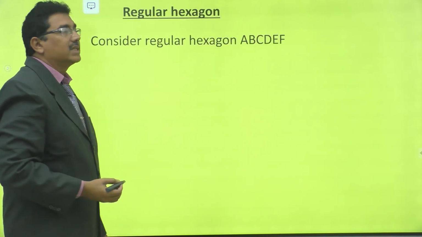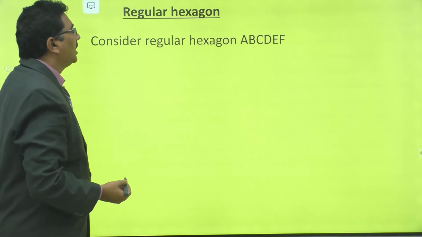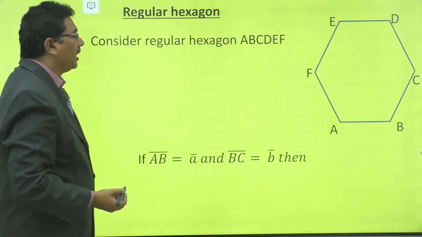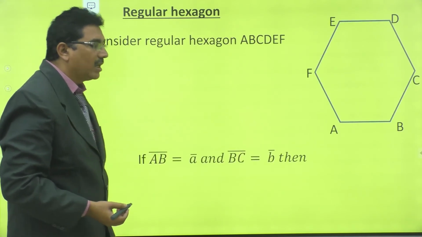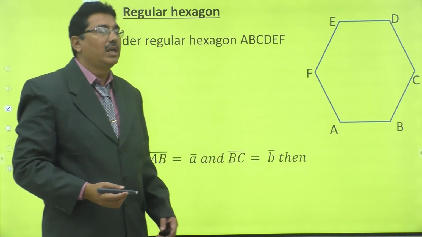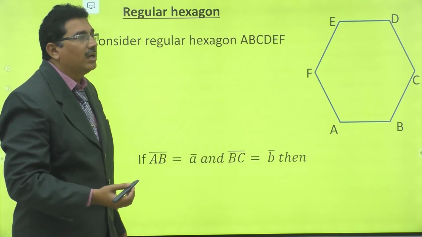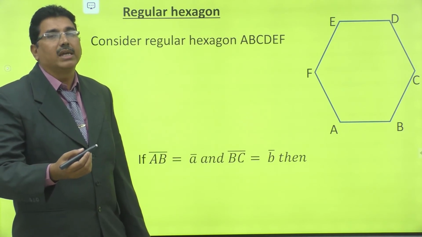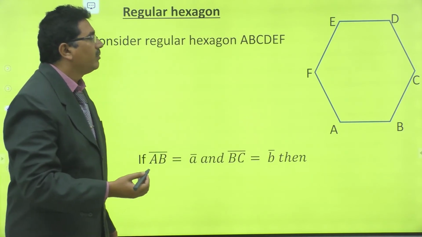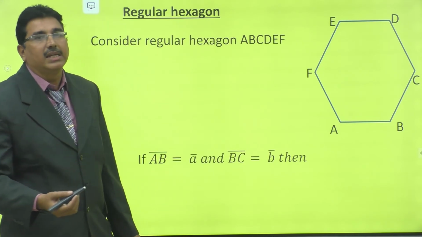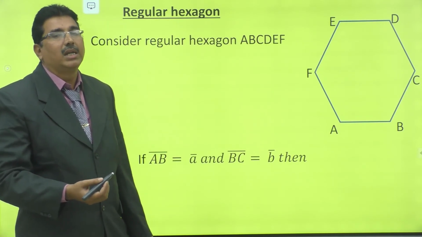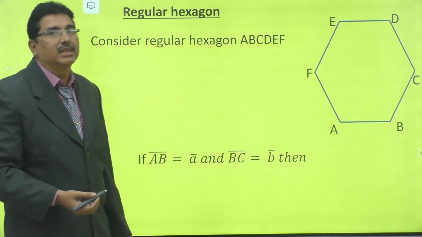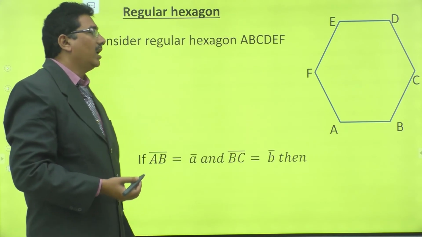Now, regular hexagon. Consider regular hexagon ABCDEF. First of all, hexagon means a polygon having 6 sides. What is meant by regular? Regular means all sides are equal and all interior angles are also equal. That is called a regular hexagon.